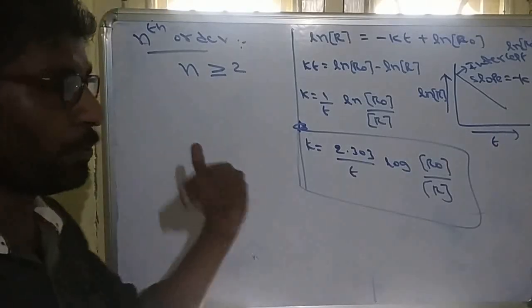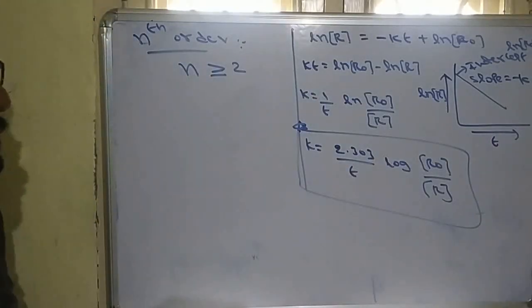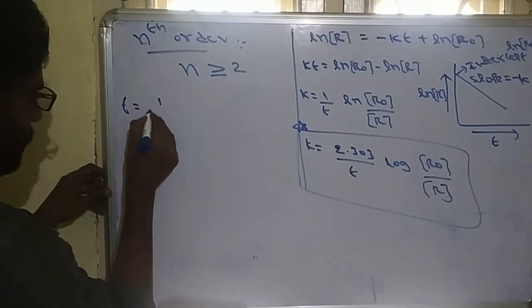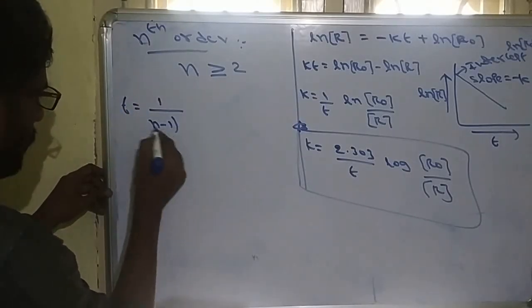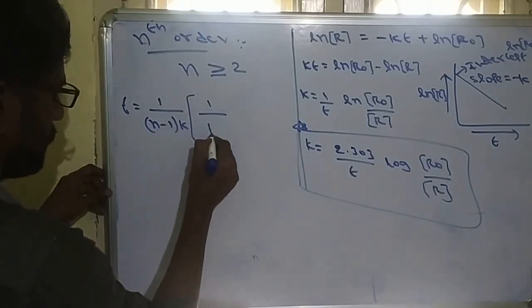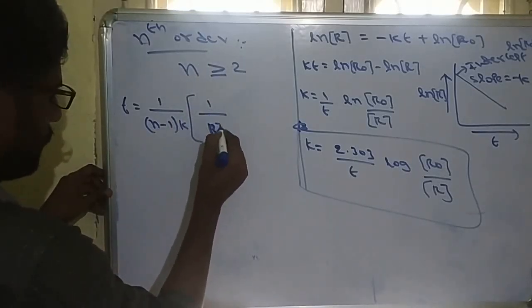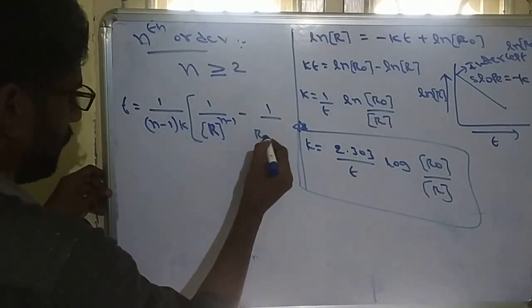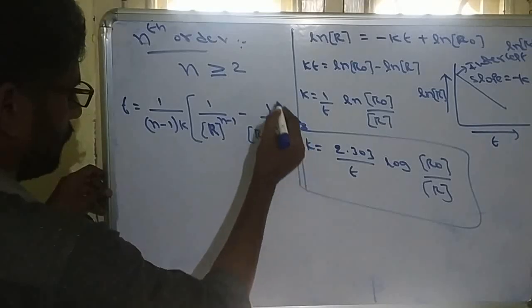If the order is 2 or more, we can use this formula directly. The time is equal to 1 by n minus 1 into k into 1 by r whole power n minus 1 minus 1 by r naught whole power n minus 1.